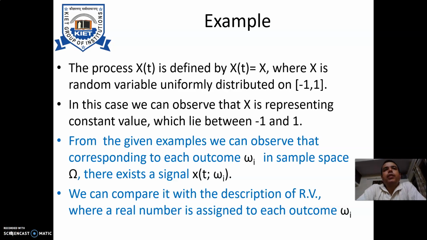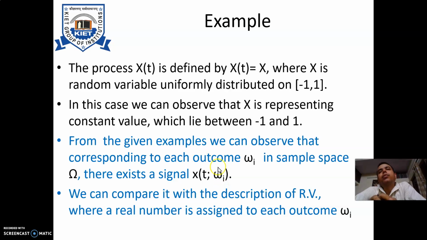So in the previous lecture, we had observed certain examples about random processes, and we had observed that for every outcome omega i in a sample space S, there exists a signal x(t, omega i).